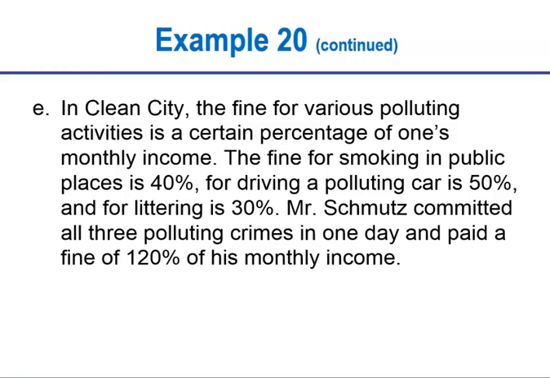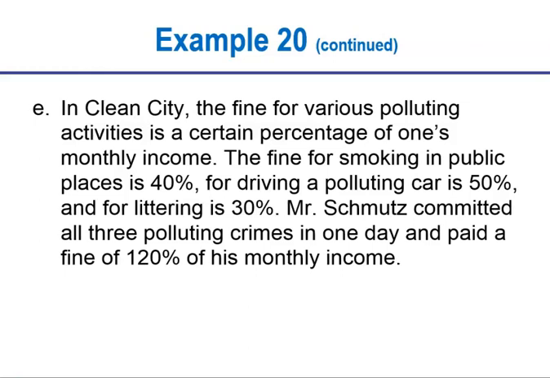Mr. Smuts committed all 3 polluting crimes in one day and paid a fine of 120% of his monthly income. What do you think about that? Is that true or false? More like, is that possible or impossible?